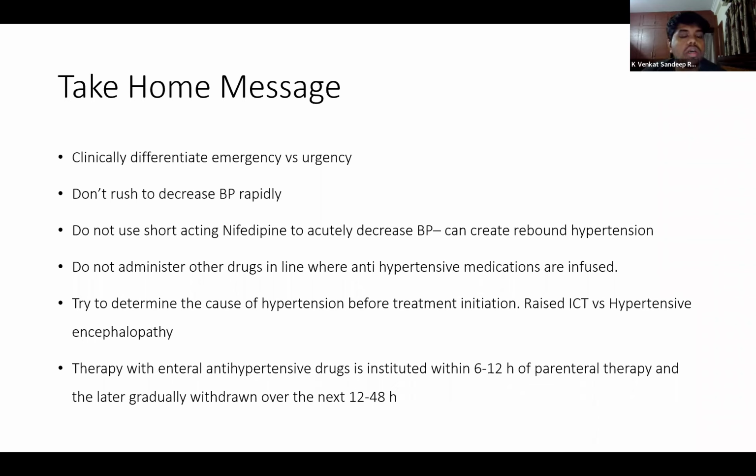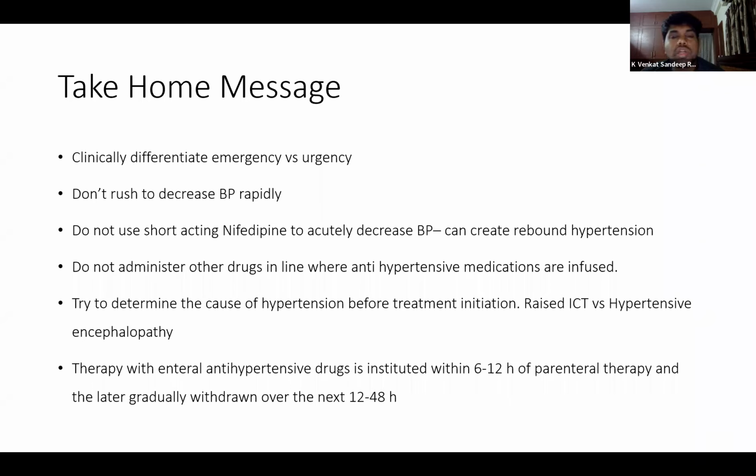Never use short-acting nifedipine capsules to decrease blood pressure, as they can cause rebound hypertension. And always try to maintain 2 IV lines, because administering other boluses or drugs along with antihypertensive medications can cause severe hypotension, and this severe hypotension can cause organ damage. Always try to determine the cause of hypertension before initiation, because if we decrease the blood pressure in a case of raised ICT, it can cause ischemic damage. So we always have to differentiate between raised ICT and hypertensive encephalopathy.